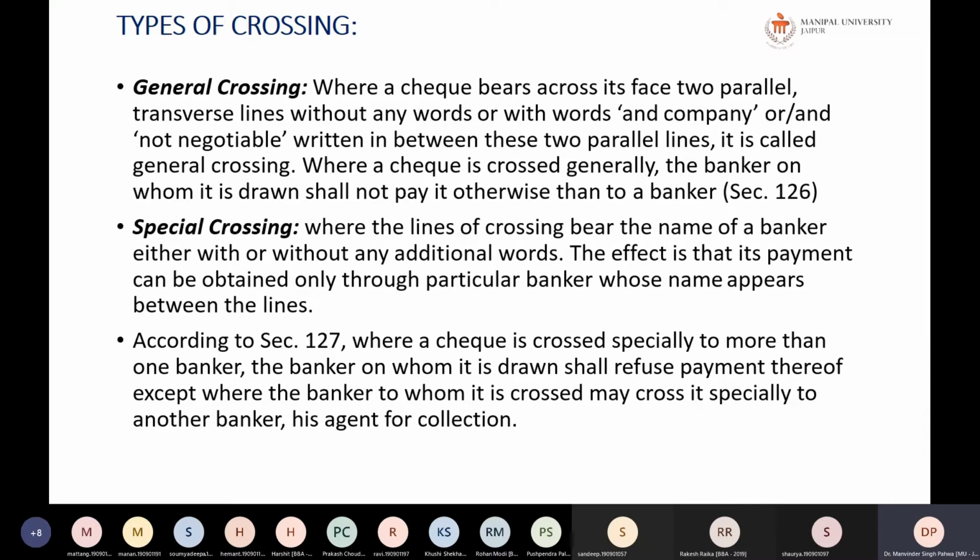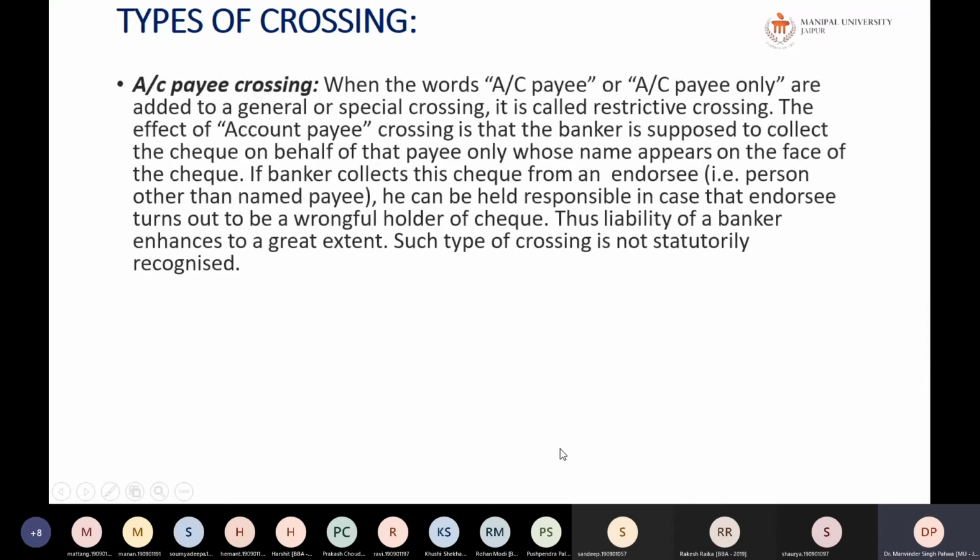This happens only when the two banks are different: the person who is taking the payment and the person who is paying the payment. So a person who has a generally crossed check will give it to a banker, and the banker can do a special crossing and can authorize some other bank as his agent to collect the payment on behalf of the other.